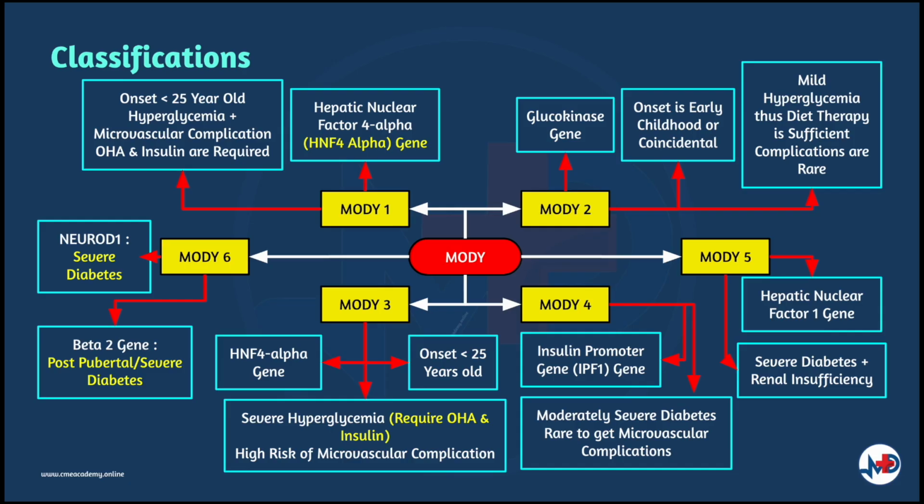Next, we have type 3 MODY, which involves a mutation in the hepatic nuclear factor 1 alpha gene. The patients will experience severe hyperglycemia in which oral hypoglycemic agents and insulin are often required. There will also be a risk of high microvascular complications. Moving on to MODY 4, 5, and 6, these are all rare forms with a postpubertal onset.